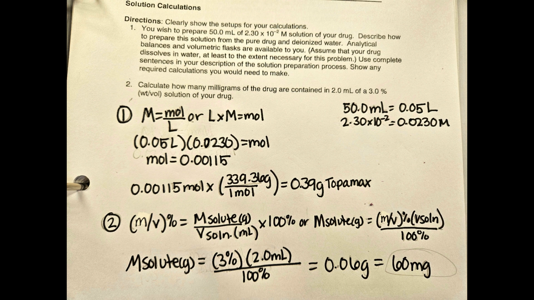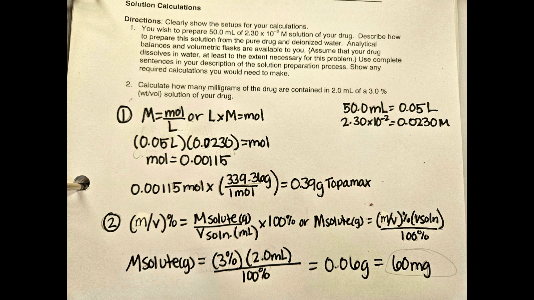Now, number two asks me to calculate how many milligrams of the drug are contained in 2 milliliters of a 3% solution of my drug. So again, I found the formula. We want to do mass over volume equals mass of solute over volume of solution times 100, and then I moved everything around so that I could solve for mass of solute in grams.